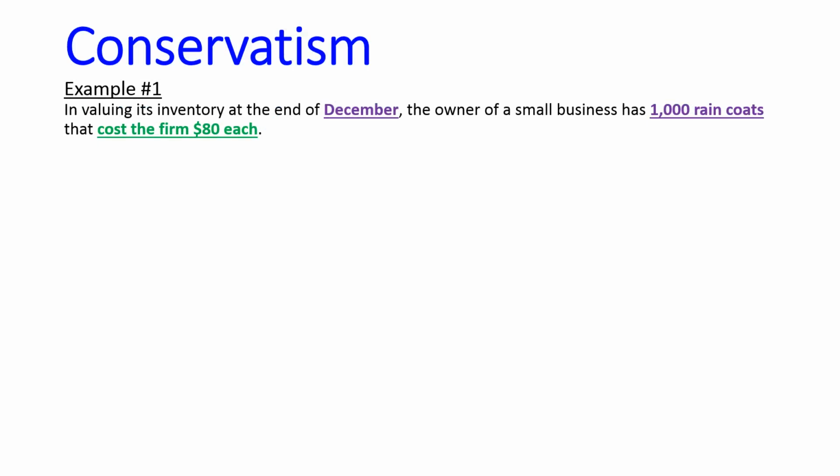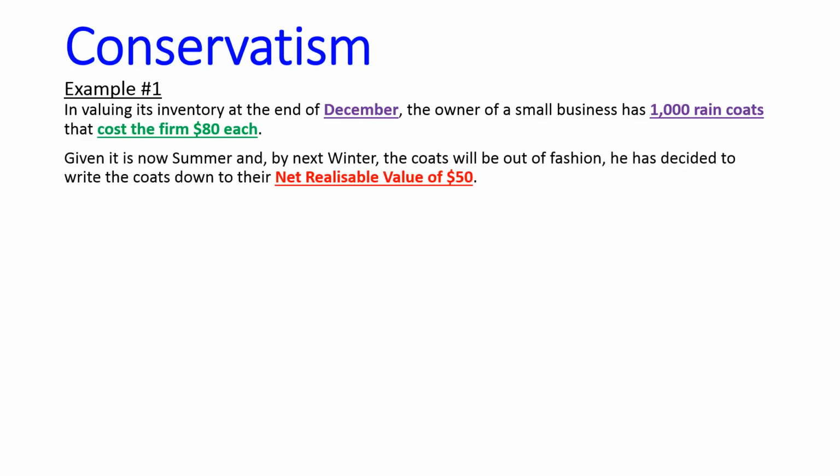Let's say a business is valuing its inventory at the end of December, which is the middle of summer. The owner has 1,000 raincoats in stock, and they cost $80 each. Given it's now summer, and by the time next winter comes around the coats will be out of fashion, the owner decided to write the coats down from their cost of $80 to their net realizable value of $50. Explain whether the owner was correct in making this decision.